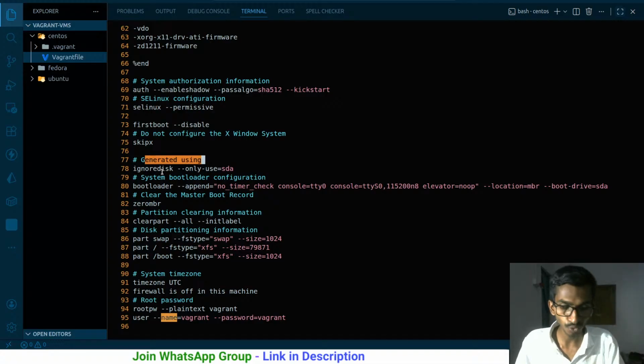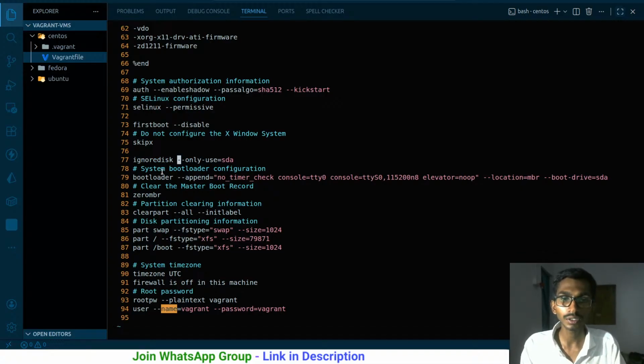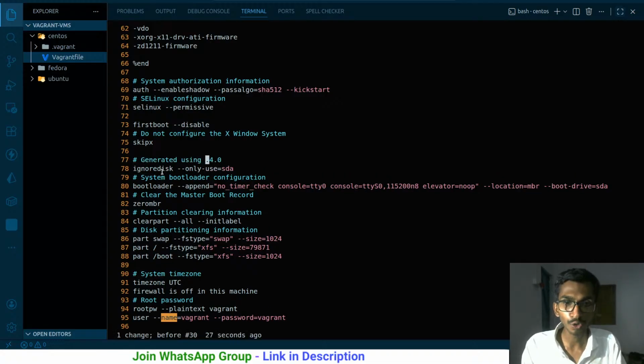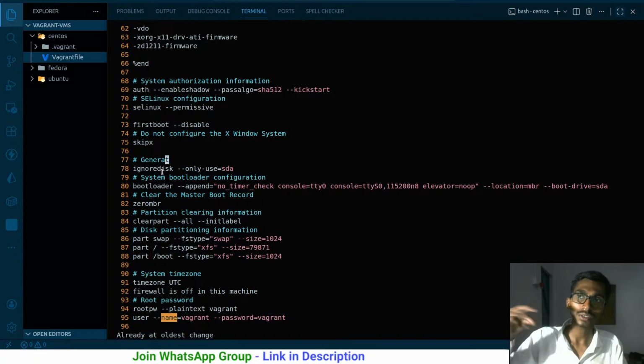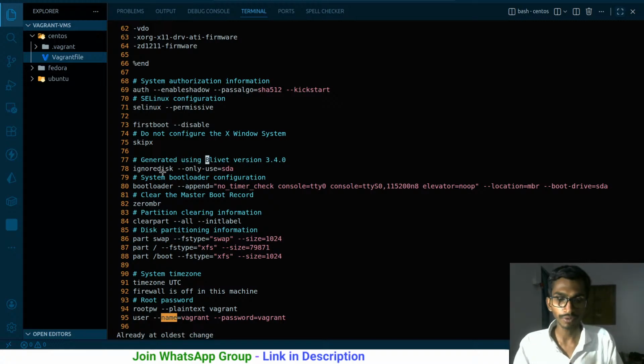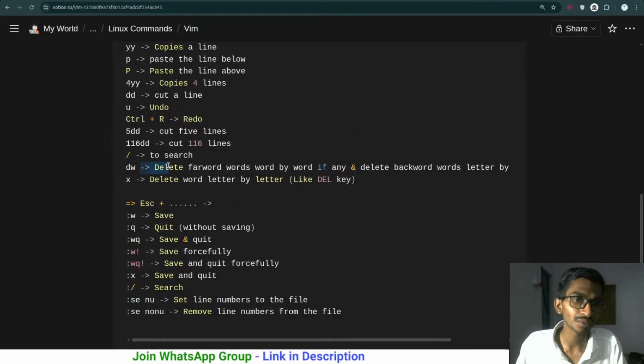So this is quite confusing. Sorry, let me undo everything first of all. dw, dw, dw, and now it is just simply going backwards and deleting the letters one by one. So this is how it is used. Let's undo everything. I don't really think even I'm gonna ever be using this, but okay, I know it, so I know it.